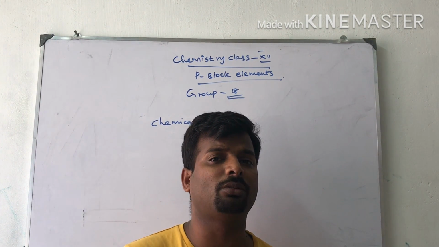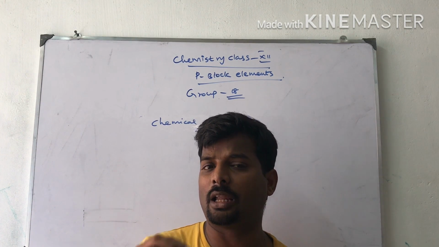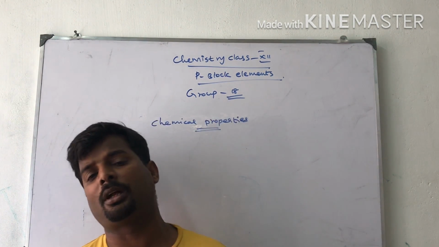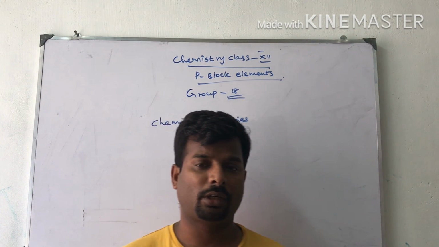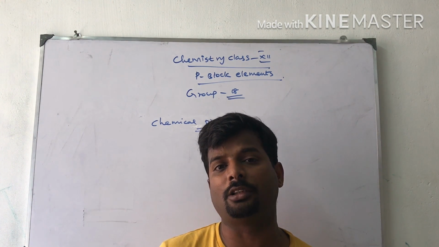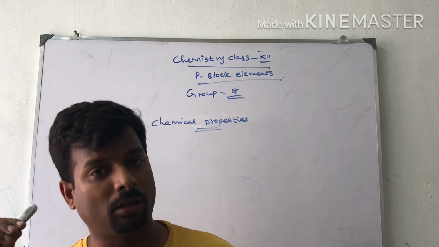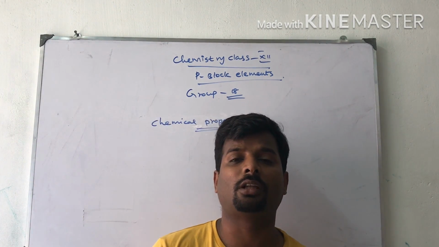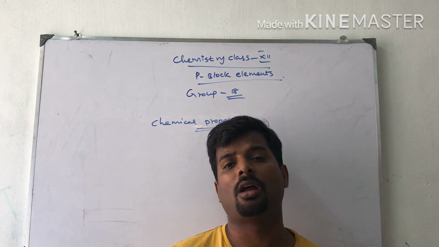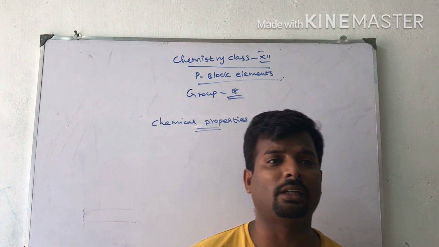Why do they have positive electron gain enthalpy? Because electron gain enthalpy is the energy required to add an electron to the outermost orbit of an atom. Here the outermost shell is already filled with 8 electrons. Therefore there is no space for accepting one more electron, so it is very difficult to add an electron. A large amount of energy is needed for adding an electron, so it has zero or positive electron gain enthalpy.